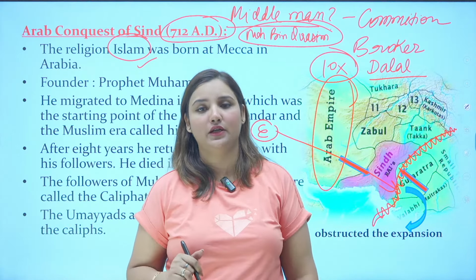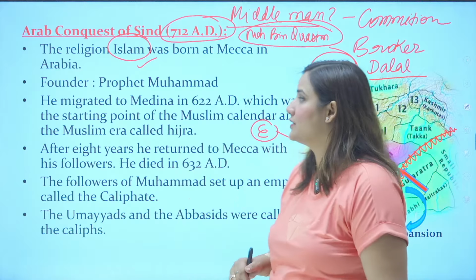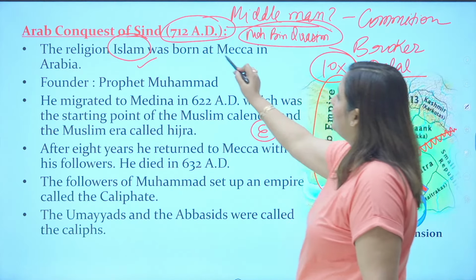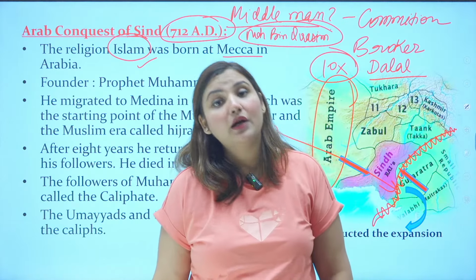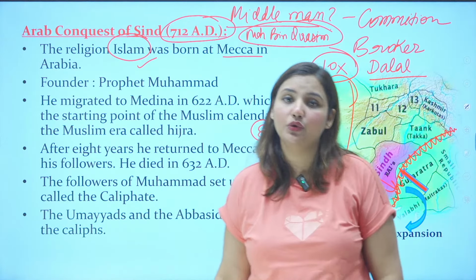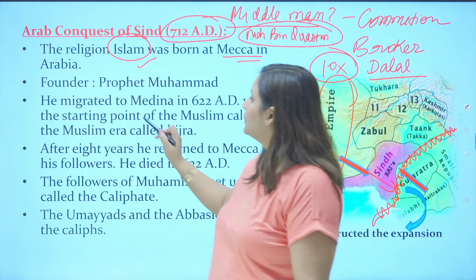That is your medieval Indian history, right? That is needed for you. So understand what is happening. Islam was born at Makkah in Arabia. Why in Makkah? Because in Makkah only Prophet Muhammad used to live. So in Makkah, in Arabia, Prophet Muhammad used to live.